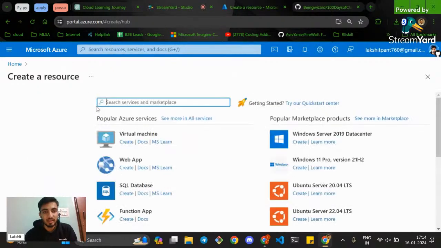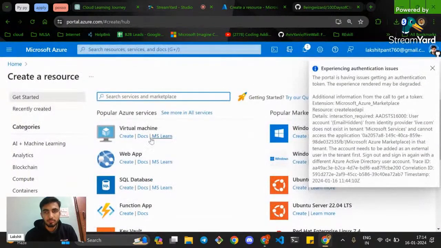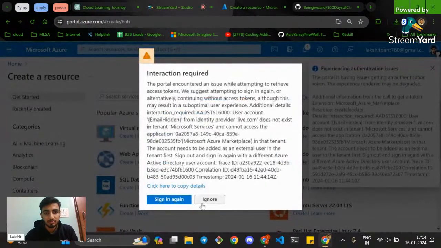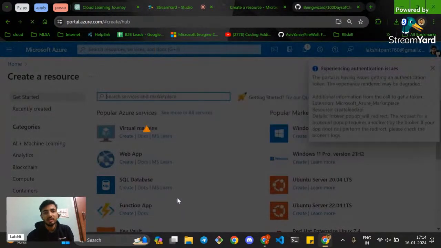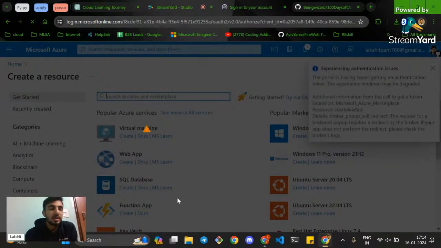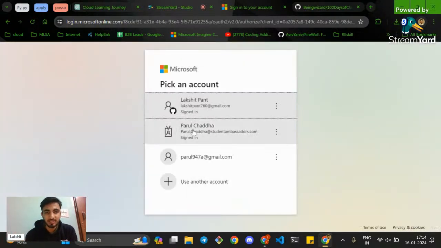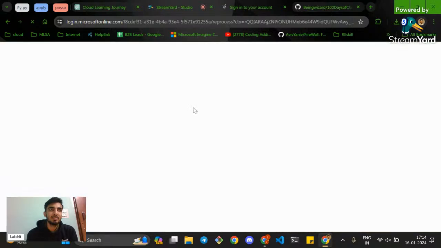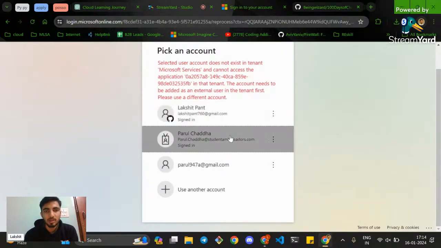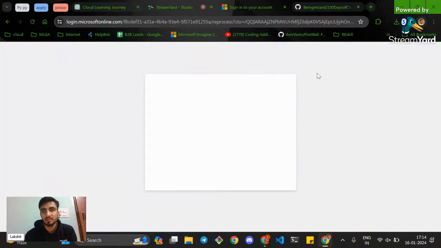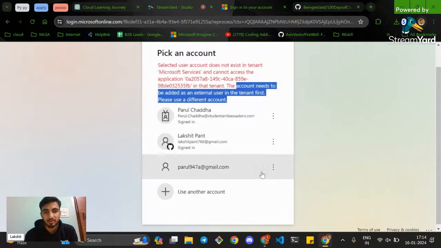Okay, I have some issues with signing in. Just give me a second. Let me sign in again. The best approach to learn Azure is to maintain this streak: always learn what is required at that point in time. Okay, let's go with this. I have some issues with this Azure account. I have multiple Azure accounts. Actually, there's a tenant first.